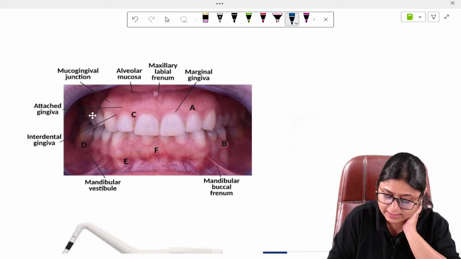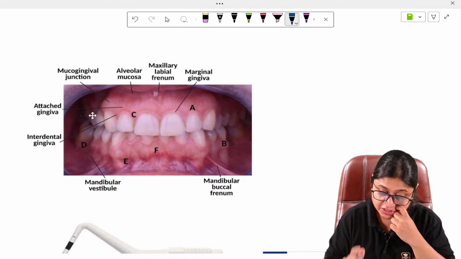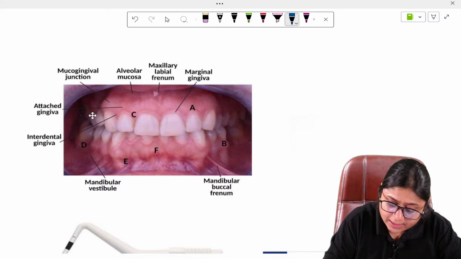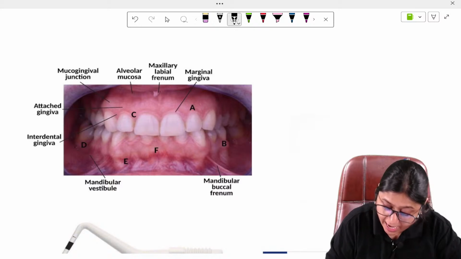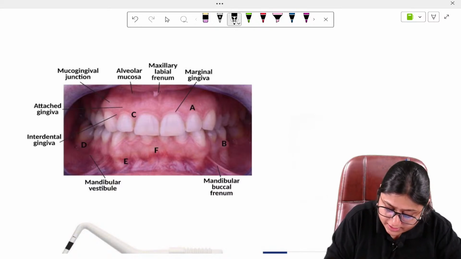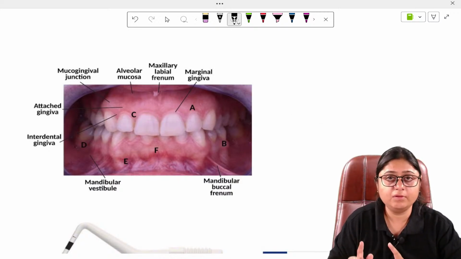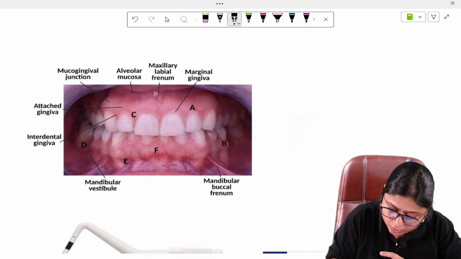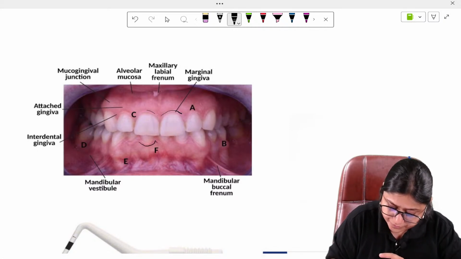This is the clinical image of a person, right? A normal healthy gingiva. Now in this normal healthy gingiva, here you can see these grooves, right? This is a very ideal case, guys. Not in every case will you see such grooves. Remember, it is present only in 50% of the cases. So here, this line which you see, this is your free gingival groove.